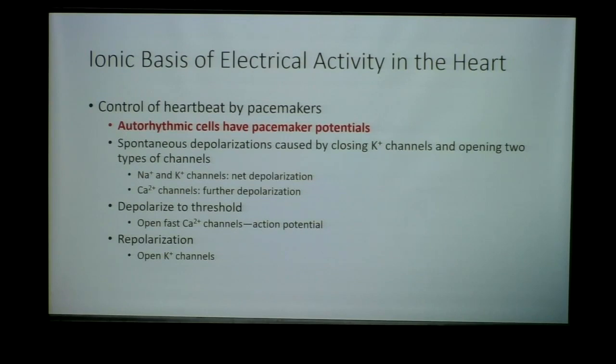So in an autorhythmic cell, we have a different mechanism of creating an action potential than we do in a contractile cell. And that should be apparent, right? The autorhythmic cell can spontaneously depolarize, whereas the contractile cell we mentioned before is receiving an impulse from these pacemaker cells, from these conduction fibers. So we're going to start by looking at the ionic basis of the pacemaker cell, and then we'll look at the ionic basis of a contractile cell. Please make sure you're keeping those two types of cells and the way they function separately or distinctly in your mind, okay?